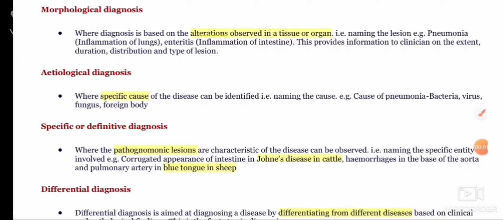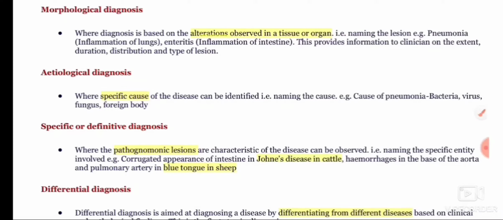Now let us come to the morphological diagnosis. Morphological diagnosis involves diagnosis based on the alteration observed in a tissue or organ, that is, naming the lesions, for example, pneumonia, that is inflammation of lungs, enteritis, that is inflammation of intestine, and so on.